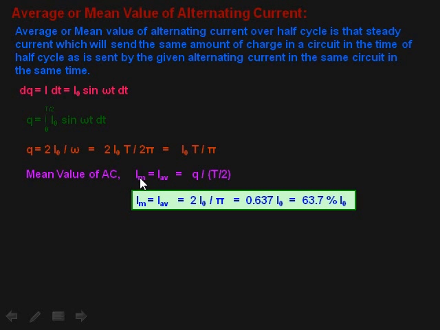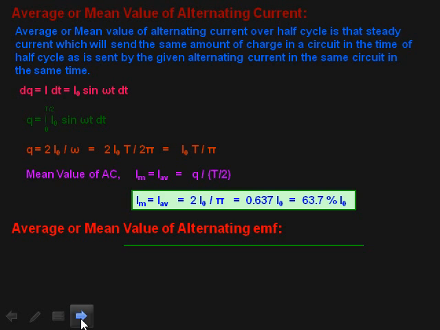Mean value of AC, that is I mean or average, equals q upon T by 2. So I average is 2 I naught upon pi, that is when you substitute pi equals 22 by 7, we'll get 0.637 I naught or 63.7% I naught.